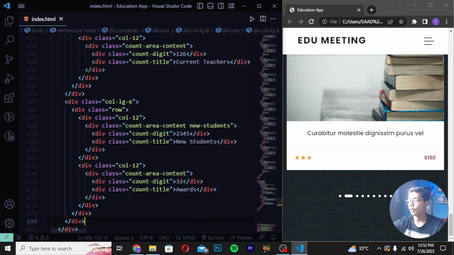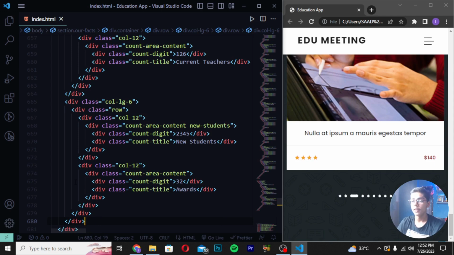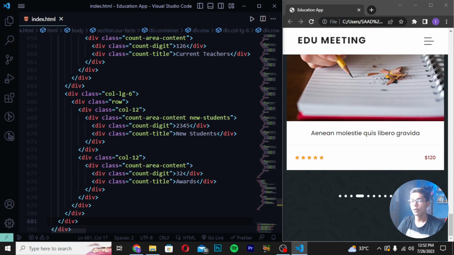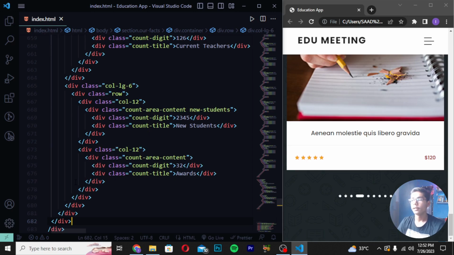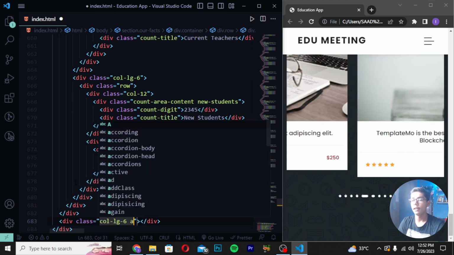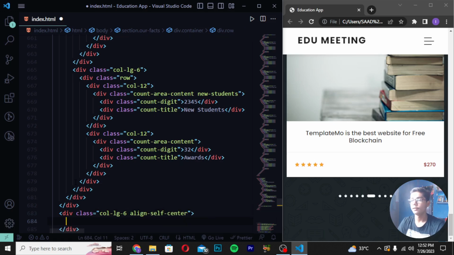And after saving here, you have to now directly move down after this tag here. So I will be moving down after this divs. You can see we have just created 6 divs here. So I will be moving down after the 6 divs. You can see. Then I will be creating a class as well called col-lg-6. Right here align-self. So here I will be now writing align-self-center. Right here div class review.